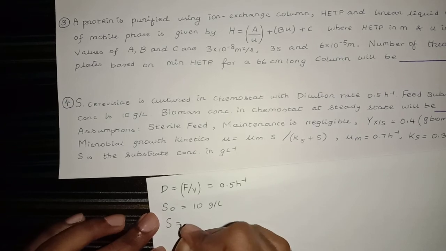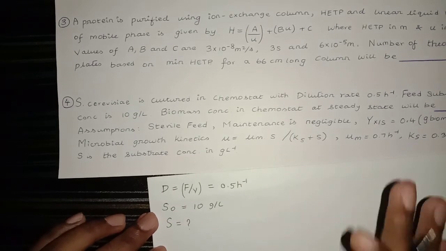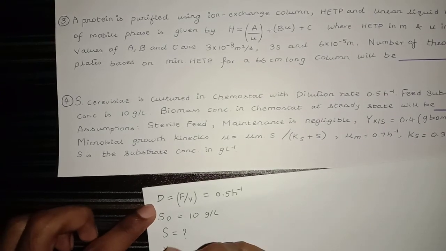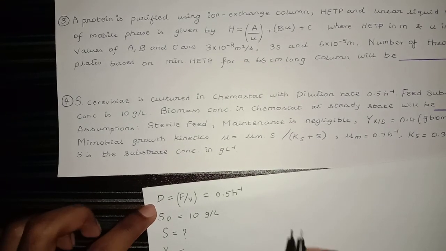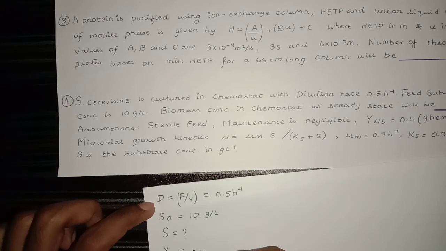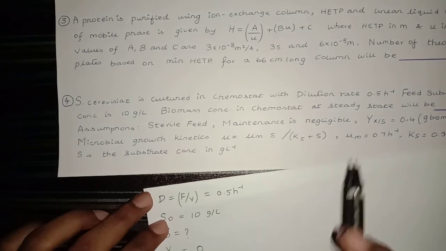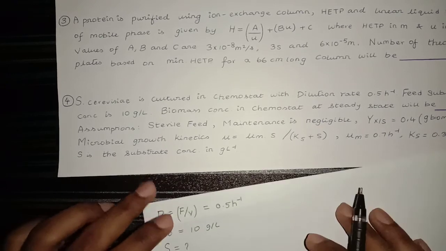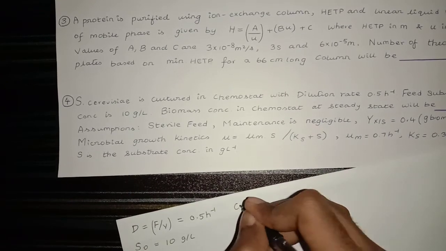S is not provided, unknown. And sterile feed means no microbe or cell input, that is x0 is equal to 0 gram per liter. Maintenance is negligible, Yx/s is 0.4. First write down the cell balance.